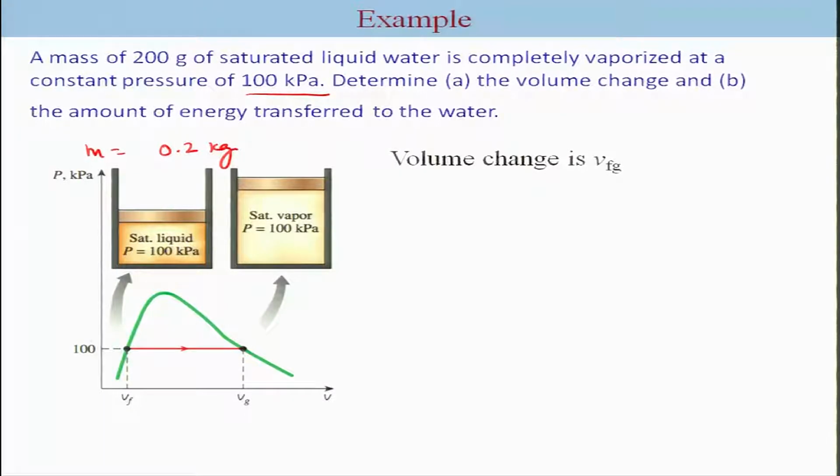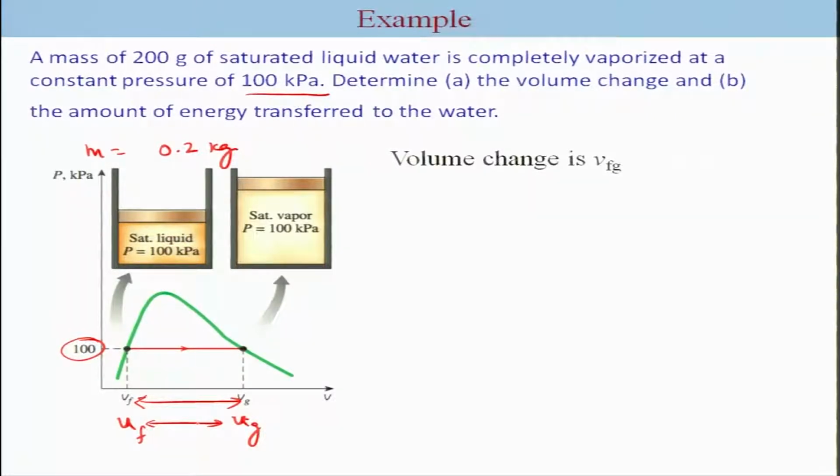On a PV diagram it looks like this. So, it is 100 kilopascal and it is being said that it is completely vaporized from here to here, and we have been asked to find out the change in the volume from this to this, as well as the amount of energy transferred within this. So, that means what would be the difference here also.